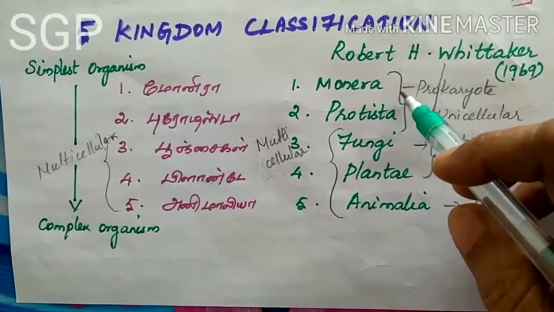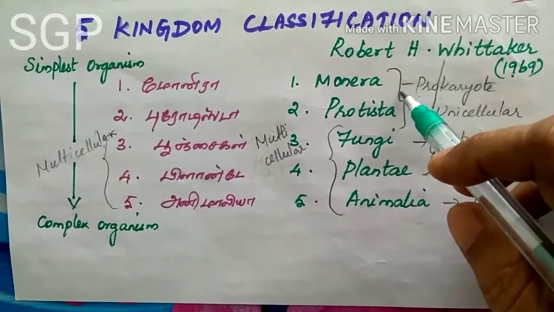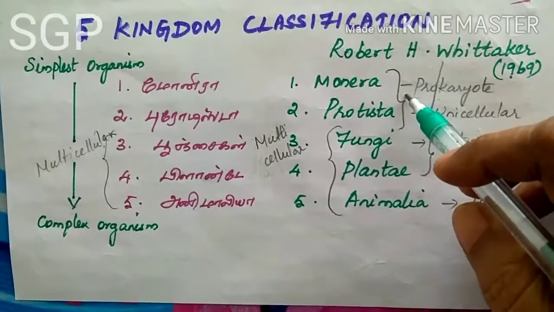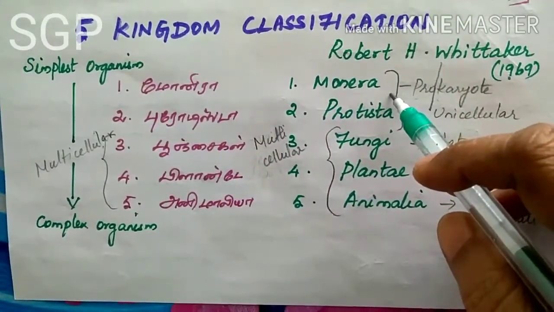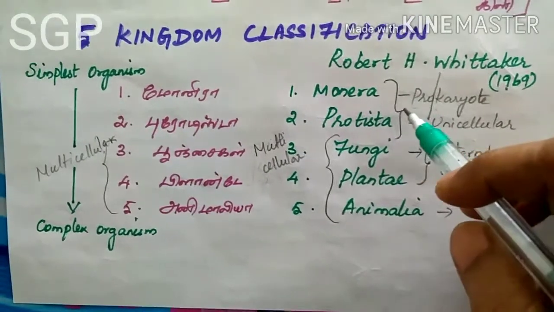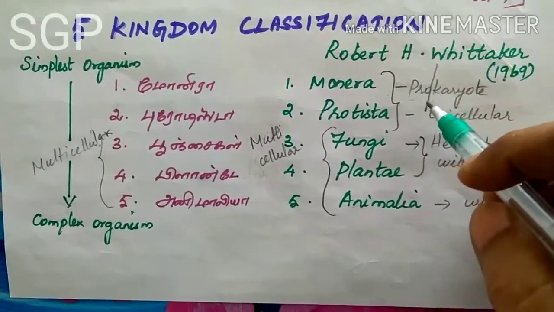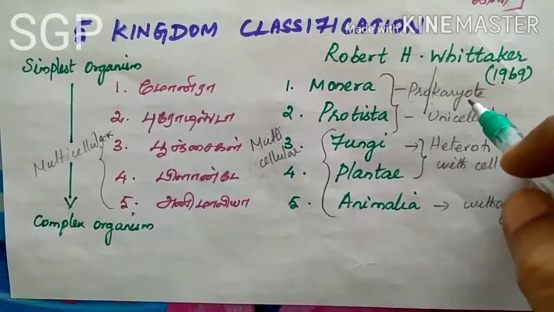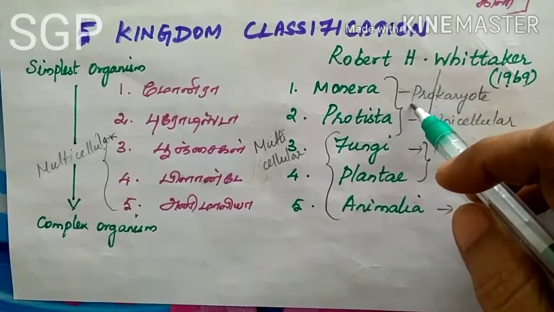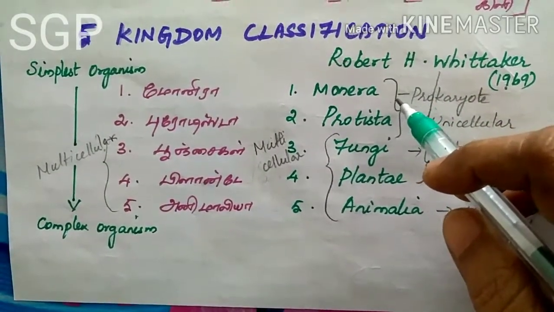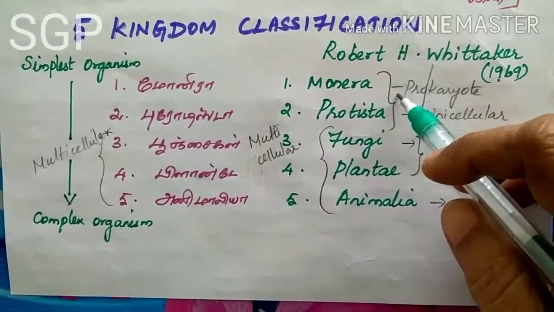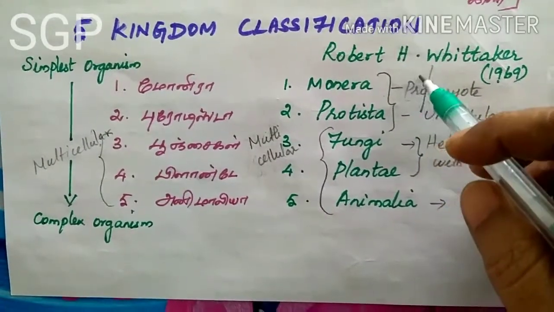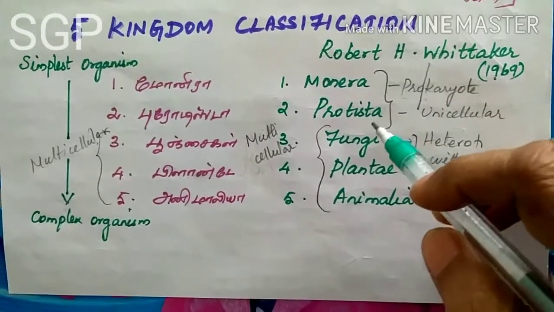So this type of organism does not possess a well developed nucleus. Nuclear material is not present in a proper nucleus in this group of organisms.